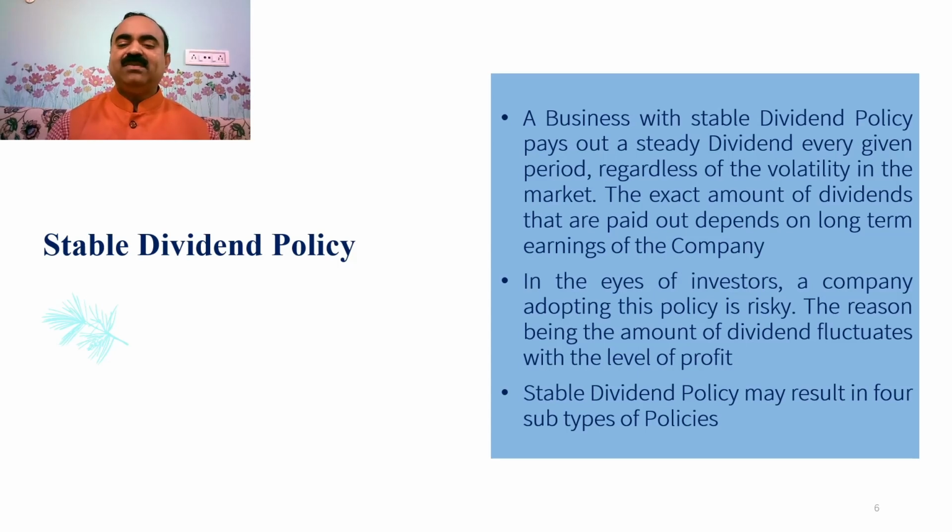In the eyes of the investors, a company adopting stable dividend policy is risky, the reason being the amount of dividend fluctuates with the level of profit. Stable dividend policy may result in 4 subtypes of policies.